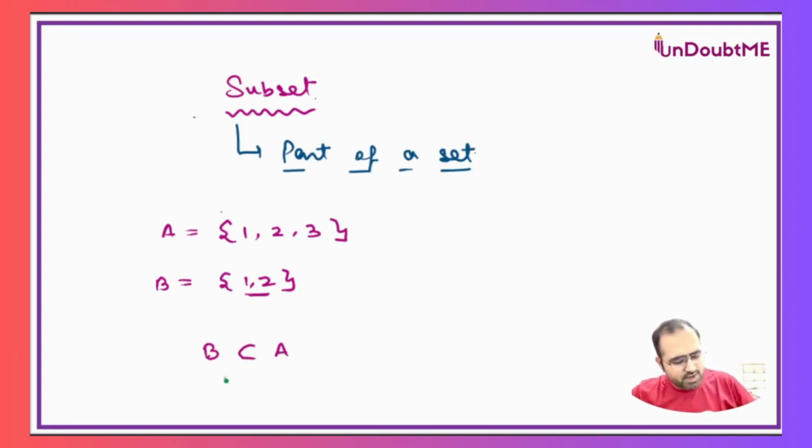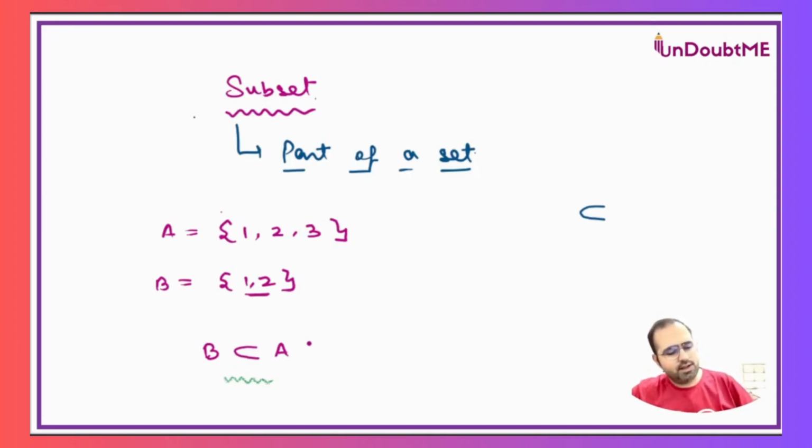The one which I have written at the center is the symbol of subset. It looks like C, but it is more or less like a U, like this. You can also make it like this. So B is a subset of A. This is how we represent it, just a symbolic way.